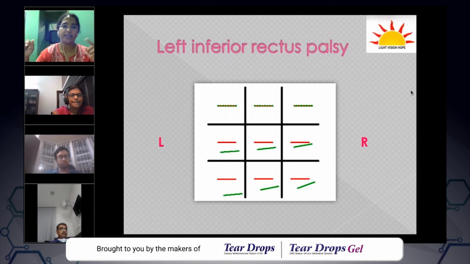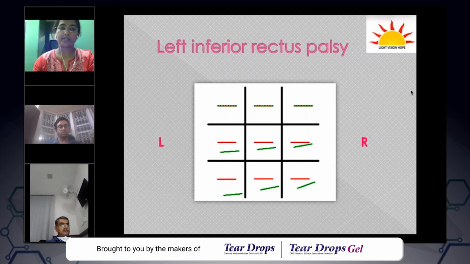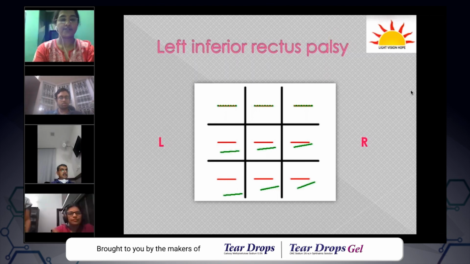So it may be because of a prominent nose also. If the patient has a prominent nose, the image from the other eye may be blocked by that prominent nose. So in that case, you expect a double image, but actually you're able to elicit only one image. Another case is a patient with suppression. If the patient has amblyopia or suppression, you expect double images, but because of long-standing suppression and sensory changes, the patient may perceive only one image. So these are also two situations which you have to keep in mind.